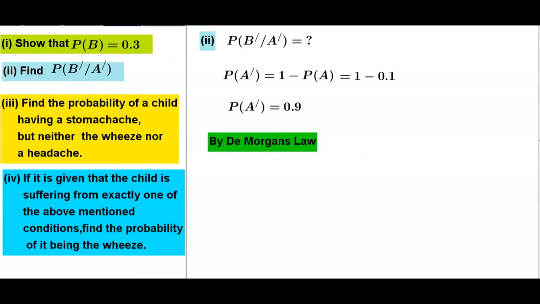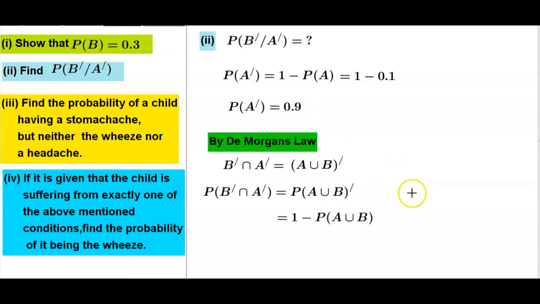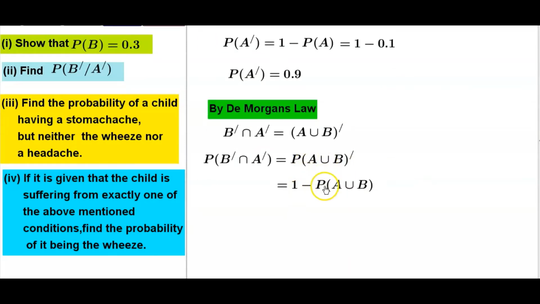By De Morgan's law, complement of B intersection complement of A is equal complement of A union B. Therefore, probability of complement of B intersection complement of A is equal probability of complement of A union B. This is equal 1 minus probability of A union B. Substitution 1 minus, for this one we are given 0.37.